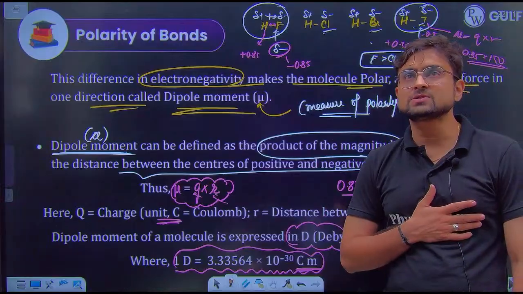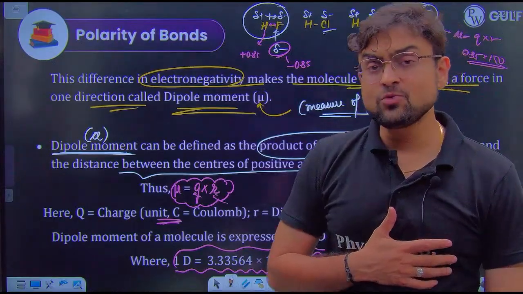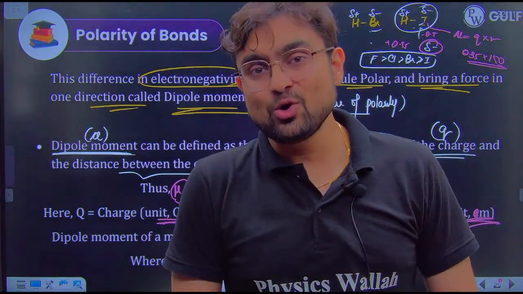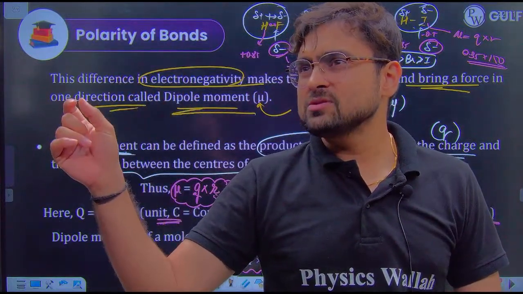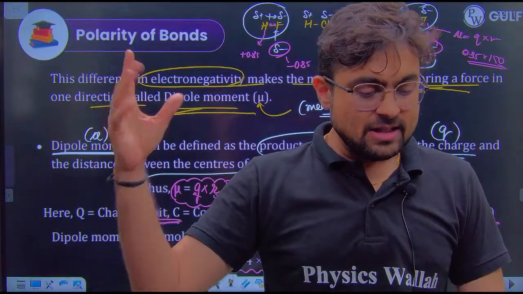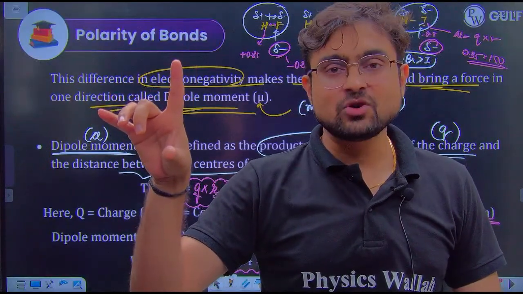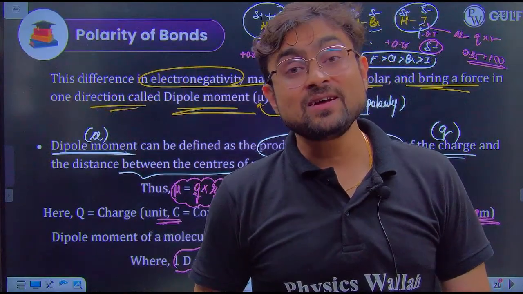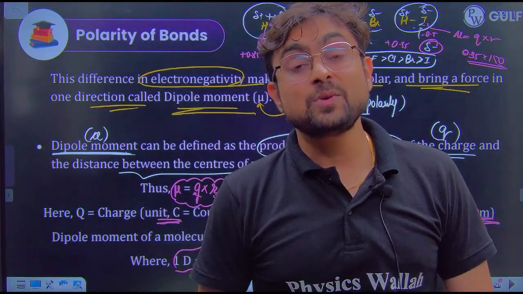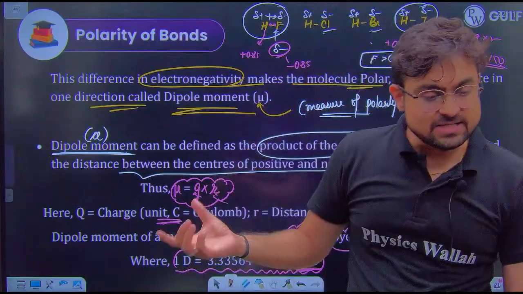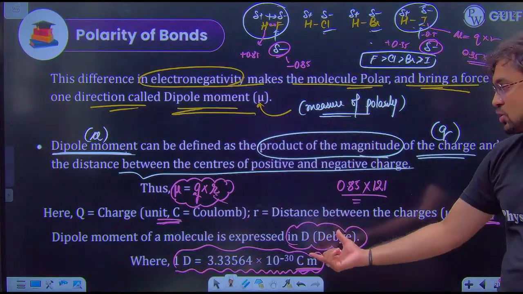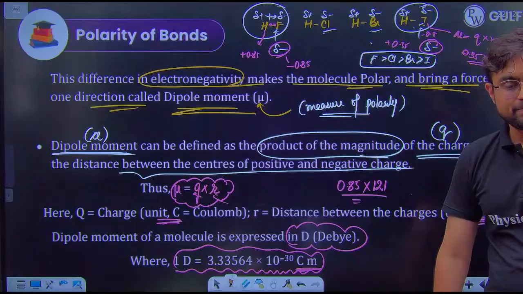Like you know in physics, 1 Faraday is equal to 96500 coulombs. So they said that instead of 96500 coulombs, let's use 1 Faraday in place of that. Like Avogadro number, 6.022 into 10 to the power 23 molecules, we call this 1 mole. So that's simply like that. This total value is equal to 1 Debye. Okay.